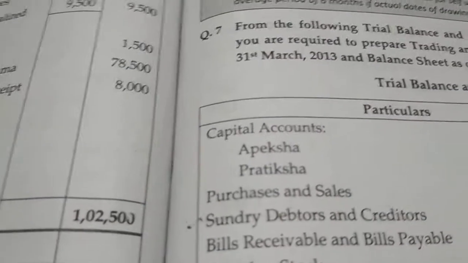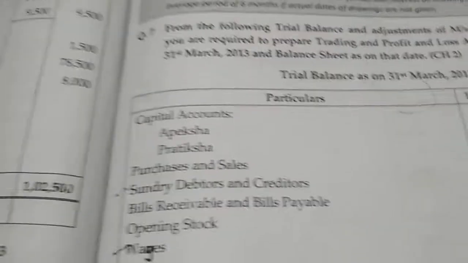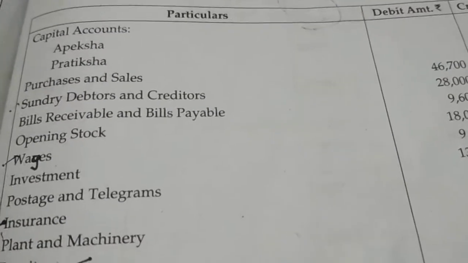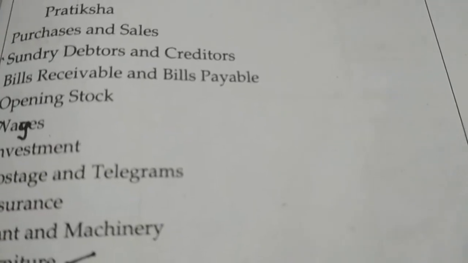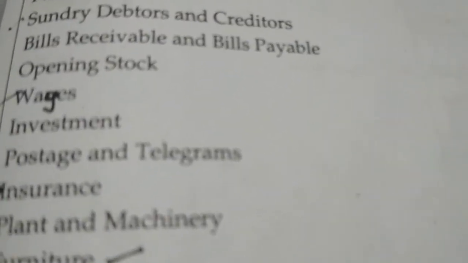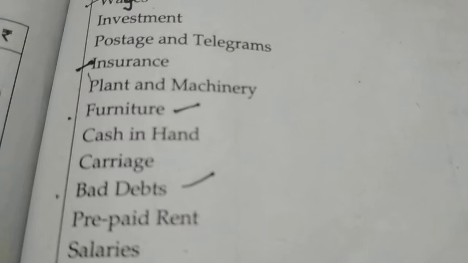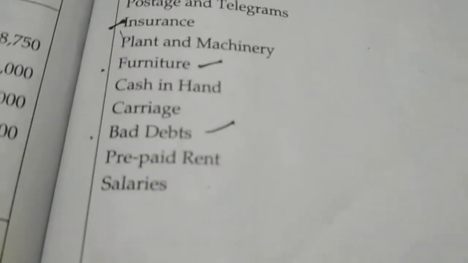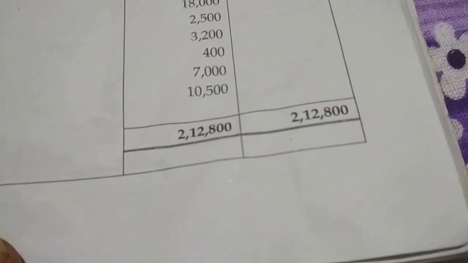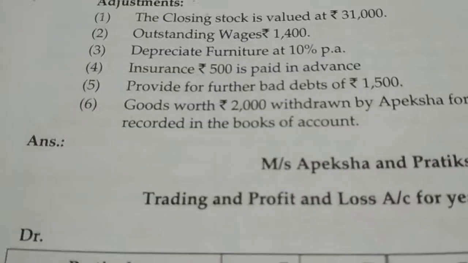Now see the trial balance given: capital accounts of Apeksha and Pratiksha, purchases and sales, sundry debtors and creditors, bills receivable and bills payable, opening stock, wages, investments, postage and telegrams, insurance, plant and machinery, furniture, cash in hand, carriage, bad debts, prepaid rent, salaries. The total of the trial balance is 2,12,800. Now adjustments are given here.